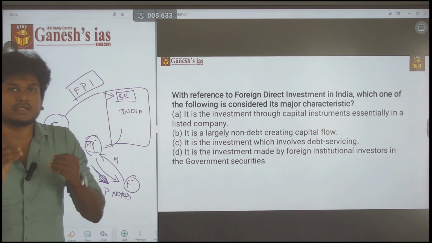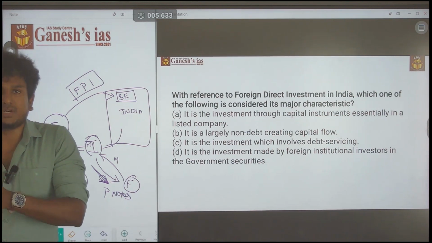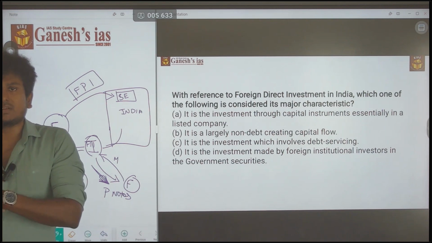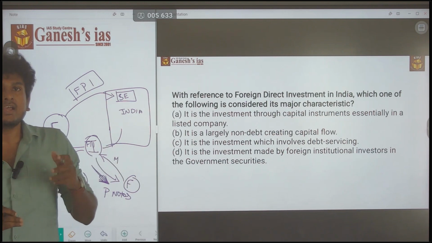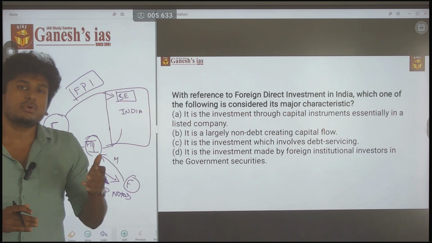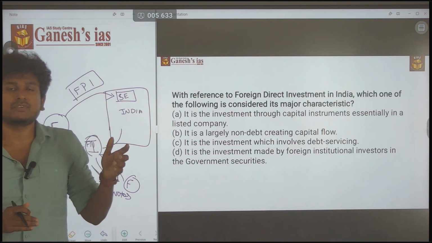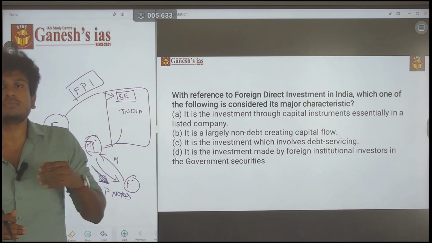I made a certain debt, and for that I have to provide certain services to my friend, the lender. So the third statement is all about borrowing and lending activity. But FDI is not about lending, it is about investment. By that, C also becomes wrong.